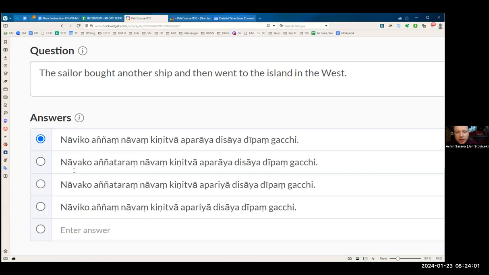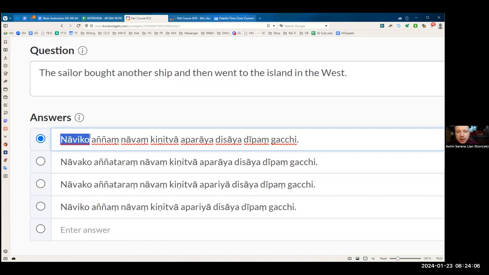So navico or navaco. Navaco actually is not a word, but we had the word navika in the lecture for explanation of how you combine the suffixes. So nava plus ika becomes navika. So it cannot be navaka. So navico, and then where's the difference? Anya, nava.